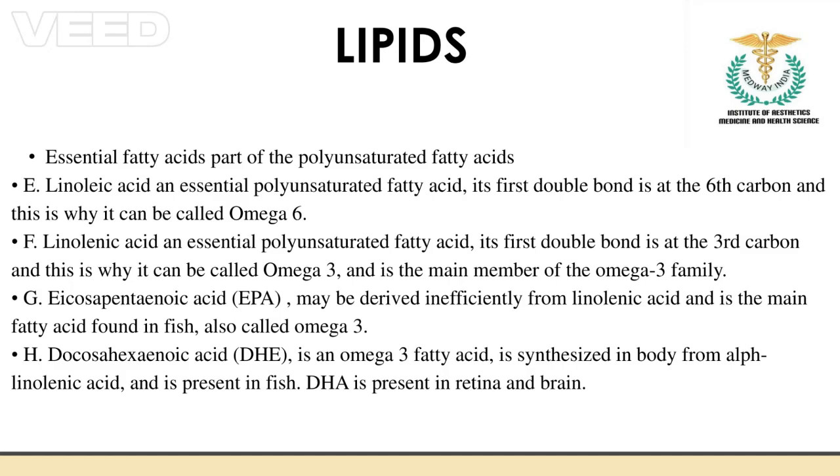EPA and DHA play a very important role and have to be part and parcel of your diet. EPA is omega-3, and DHA is docosahexaenoic acid. And linoleic acids are omega-6 fatty acids.